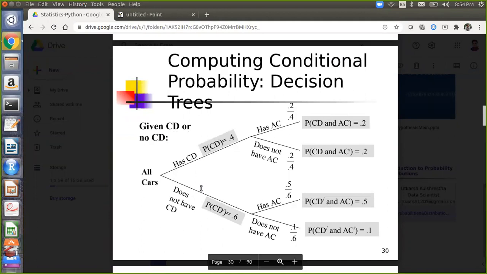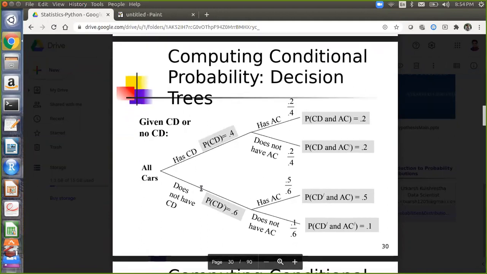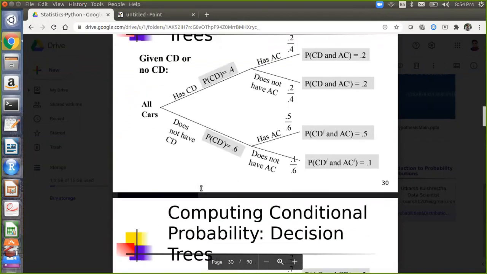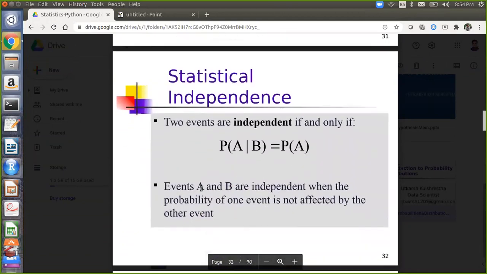Again, a similar problem can be solved via the tree method. So you see it at home. No need to discuss this method. Now another